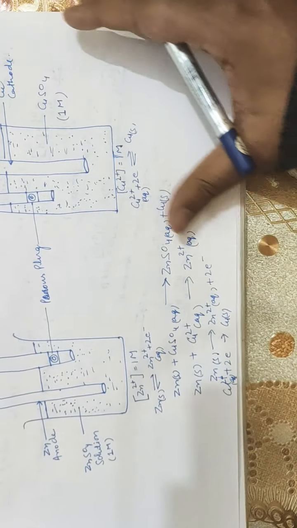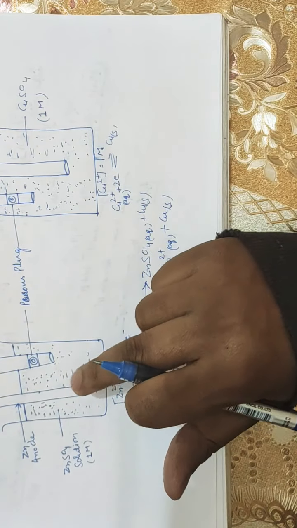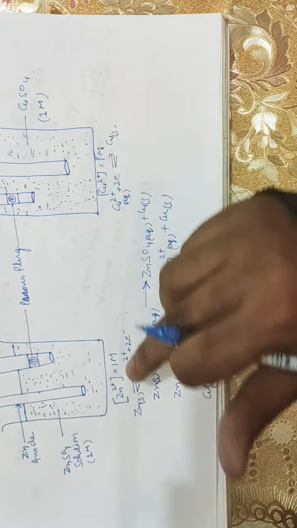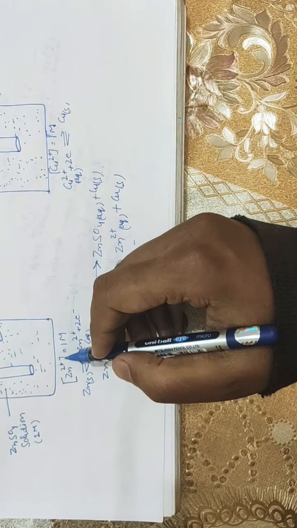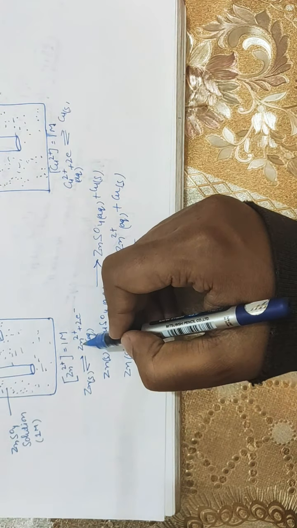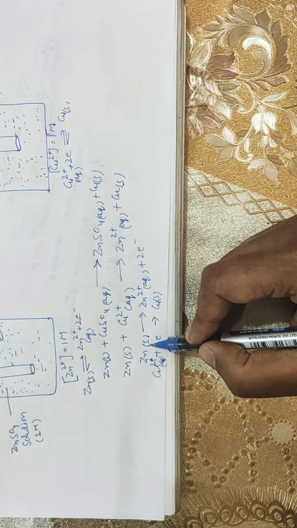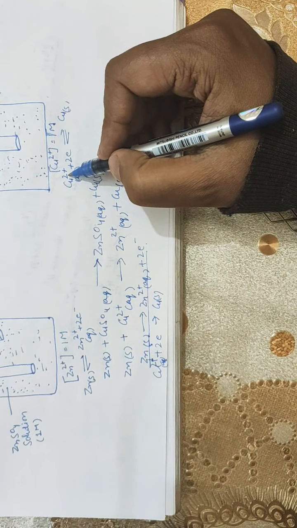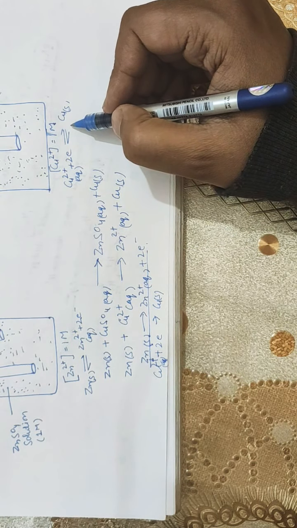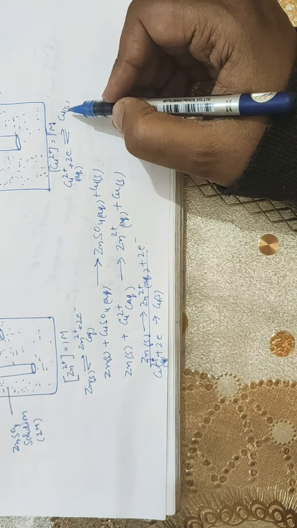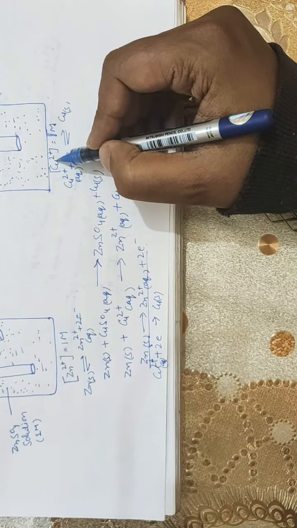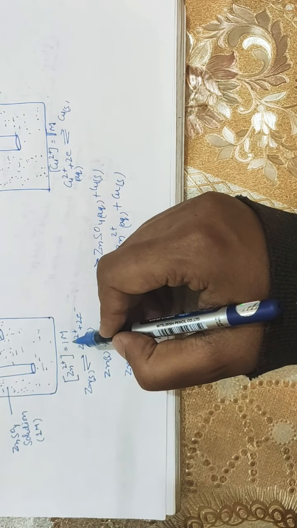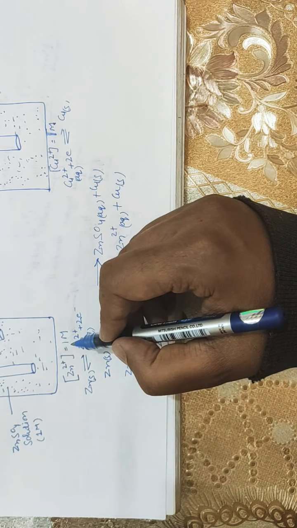These two half reactions take place in two separate beakers. In the first beaker, zinc solid is converting into zinc 2 positive plus 2 electrons, and in the second beaker copper 2 positive is getting converted into copper solid. Concentration has also been mentioned here: it is a 1 molar solution of copper sulfate and a 1 molar solution of zinc sulfate.